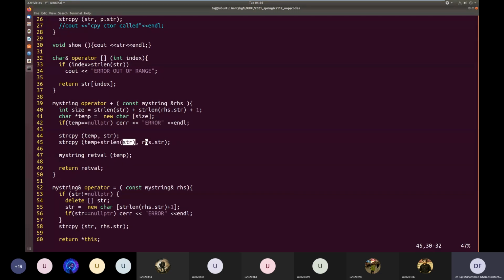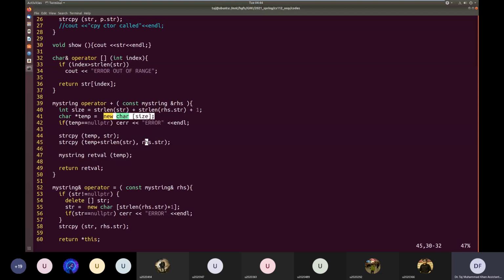After the first string, it copies the second string, which is the right hand side operand of the plus operator. So these two strings are copied back to back inside this allocated memory, and this is concatenation.